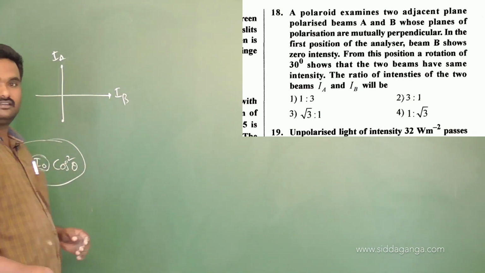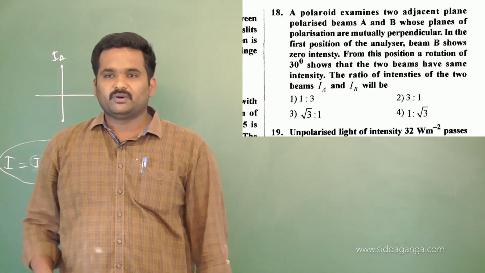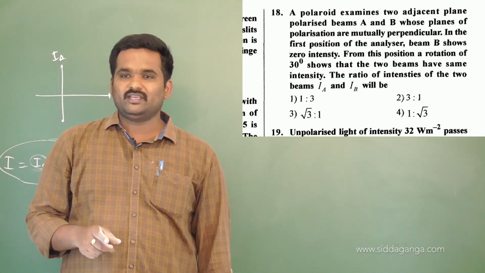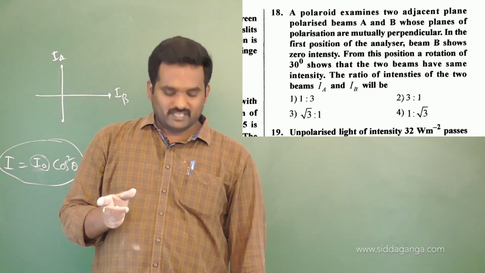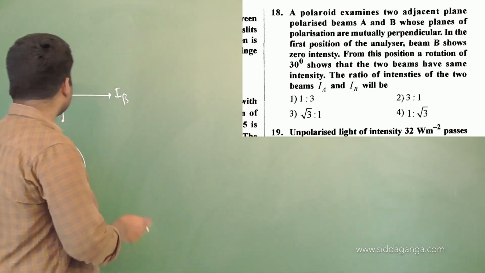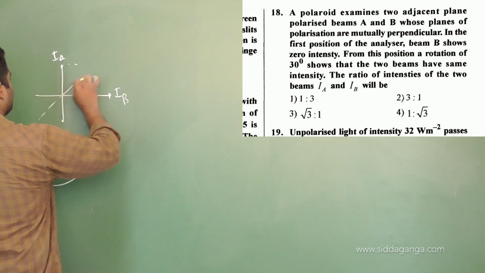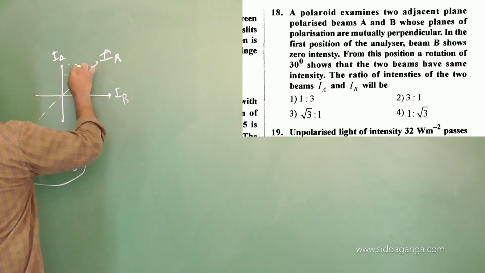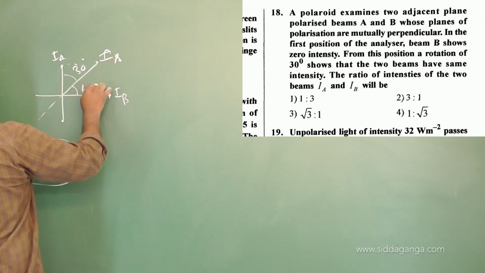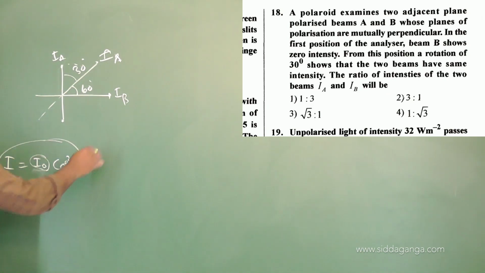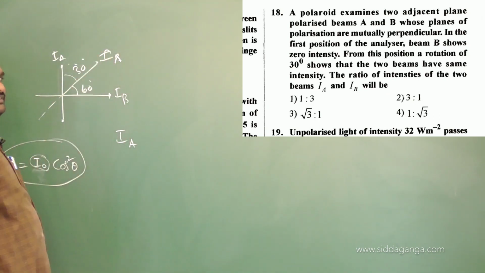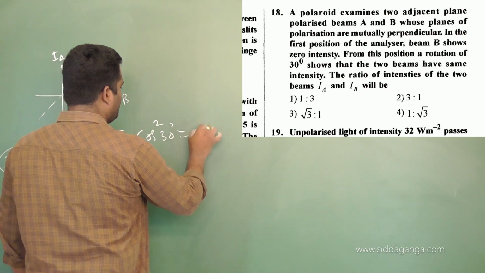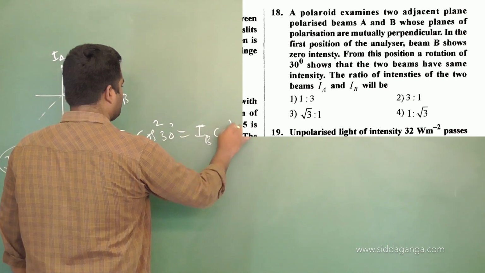See, they are telling that in the final position, from this position, a rotation of 30 degrees shows that the two beams have the same intensity. Rotation of 30 degrees means how much? From here they rotate this by 30 degrees like this. This is IA, and this angle is 30, so now this angle will be 60. They say the intensities will be the same, meaning IA cos square 30 degrees equals IB into cos square 60.